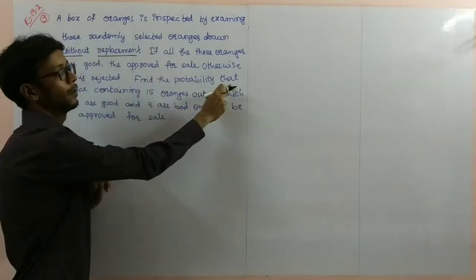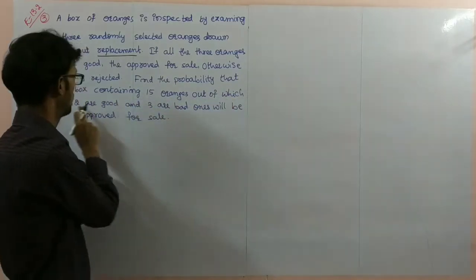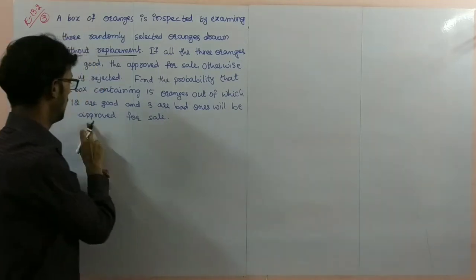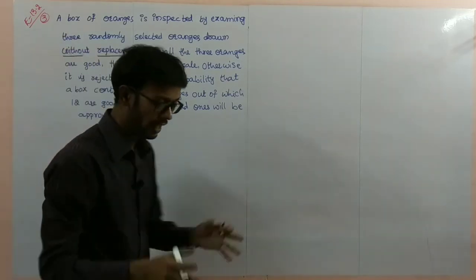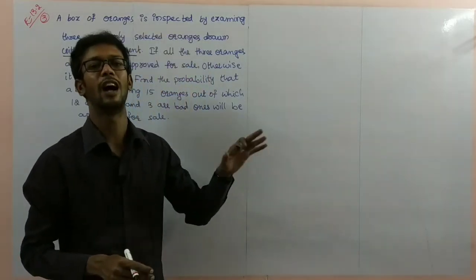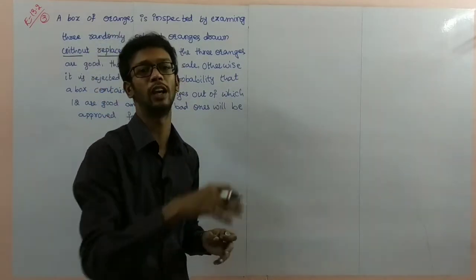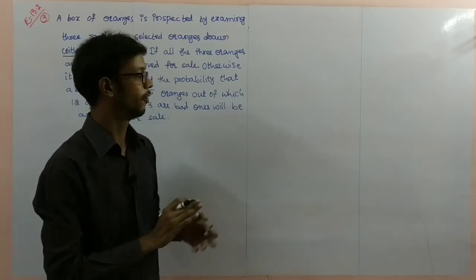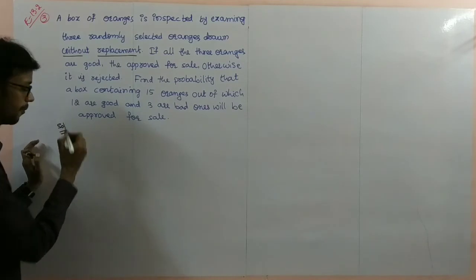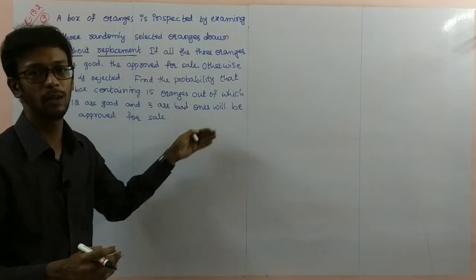So find the probability that a box containing 15 oranges, out of which 12 are good, 3 are bad ones, will be approved for the sale. We have one box, in that 15 oranges are there. In that 15 oranges, 12 are good, 3 are bad. So you have to find the probability of approving that box for selling purpose. So you have to select 3 oranges. If the 3 oranges we are selecting are good, this box will be approved.